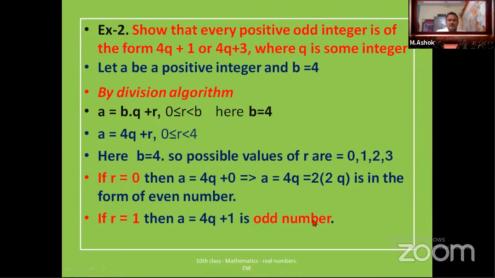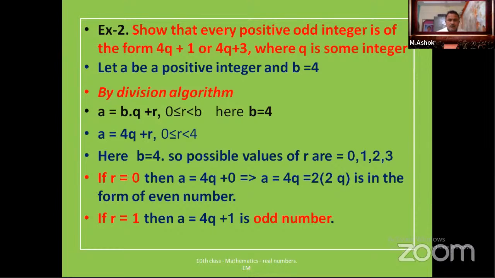Why? In our number system, as I already told you, even numbers and odd numbers come one by one. 1 is odd, 2 is even, 3 is odd, 4 is even, 5 is odd, 6 is even. Means if you add 1 to an even number, you will get an odd number.